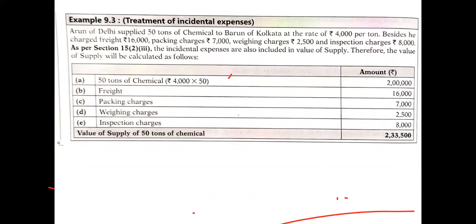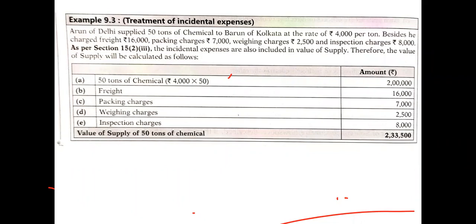So the treatment of incidental expenses. How do we treat the incidental expenses? Arun of Delhi supplied 50 tons of chemical to Barun of Kolkata at the rate of 4,000 per ton. Besides, he charged freight of rupees 16,000, packaging rupees 7,000, weighing charges rupees 2,500, and inspection charges rupees 8,000.